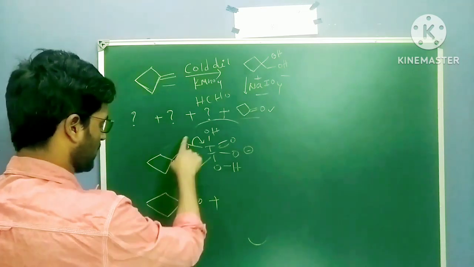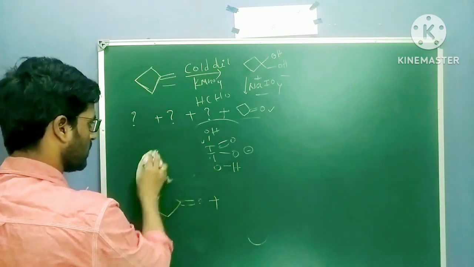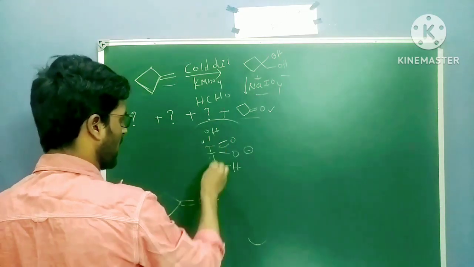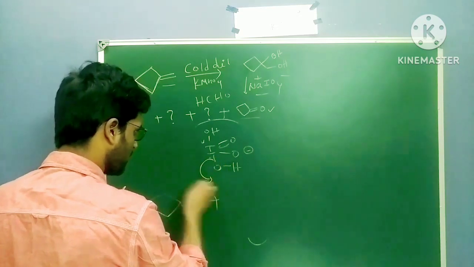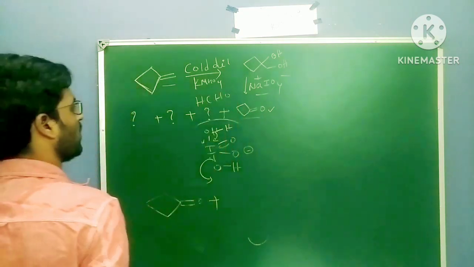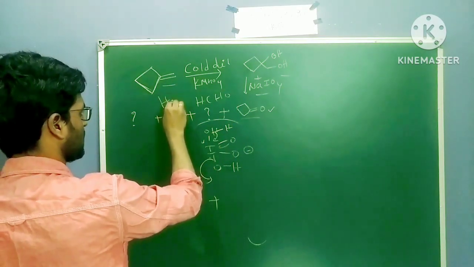So this part is okay. I'm just removing this. Now I have this part. On one atom, two hydroxide groups is not stable because of repulsions. So water is removed: H, OH. So the next byproduct is water.